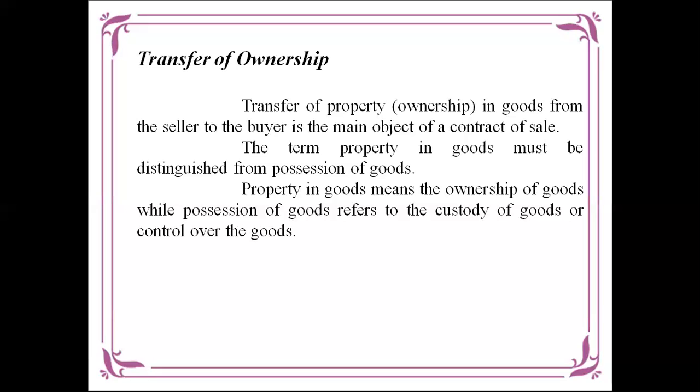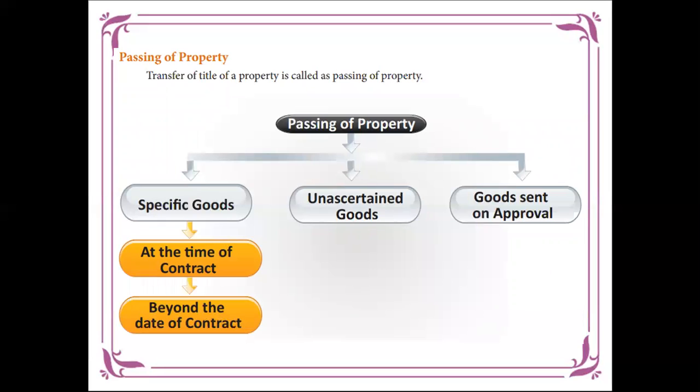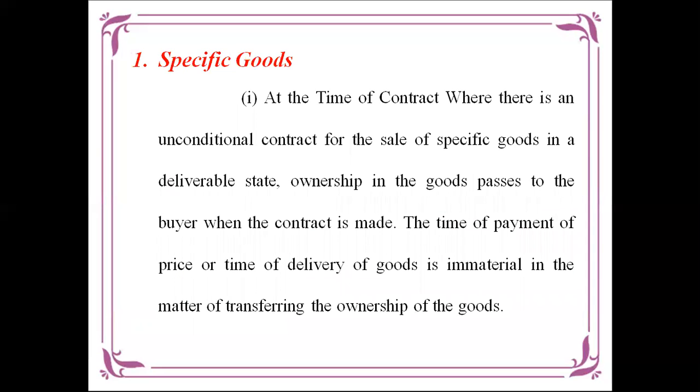Next, transfer of ownership. How is the ownership transferred from one person to another, what are the terms and conditions, and what is the period while transferring the ownership of goods? Passing of property can be classified into 3: specific goods, unascertained goods, and goods on approval, at the time of contract or beyond the date of contract. The specific goods are where the contract is unconditional, that is, with specific goods the ownership can be transferred at any time.